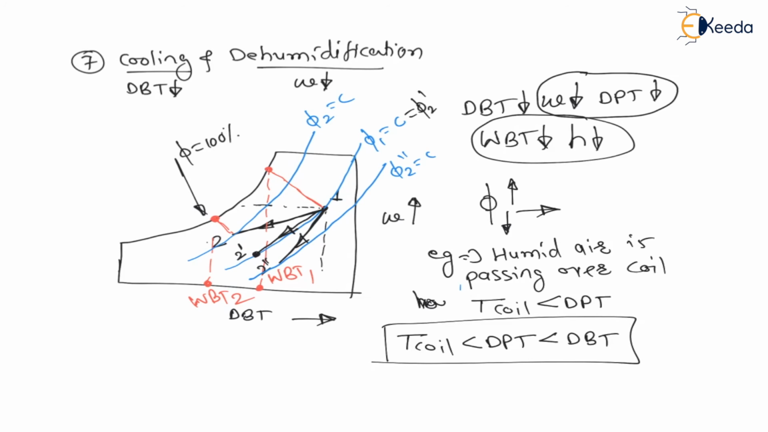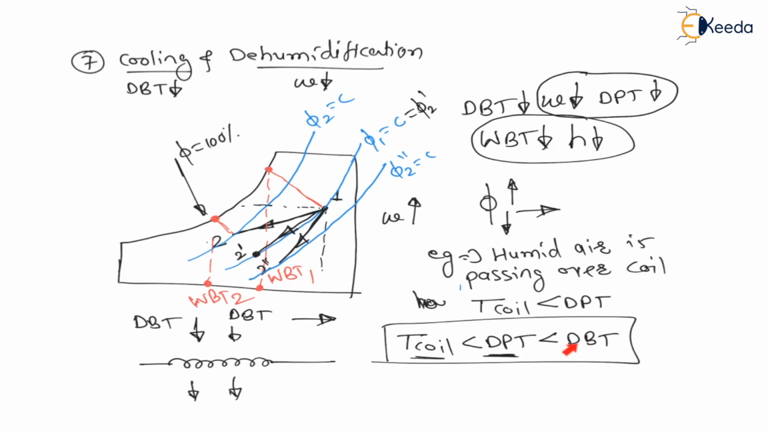Now let us say here there is a coil and humid air is passing over this coil, and this humid air will be having some dry bulb temperature, right? And as this humid air comes in contact with coil, the air temperature drops below dew point temperature, and whenever air temperature becomes less than dew point temperature, then condensation begins, and condensation means removing water molecules from the air, and whenever we are removing water molecules from the air, then there will be dehumidification, right?